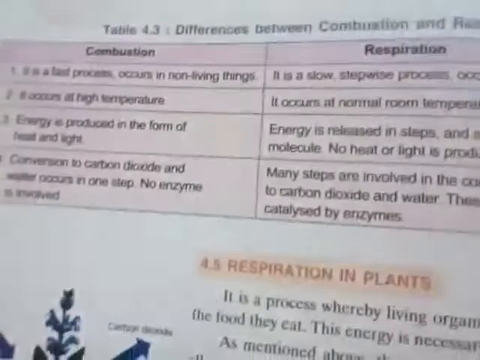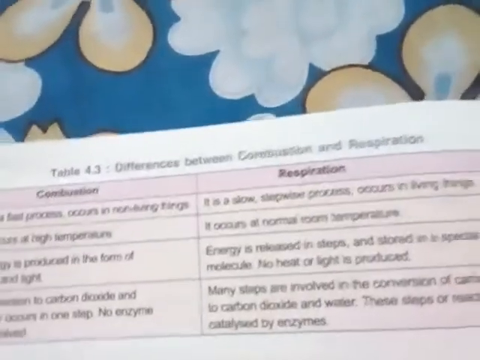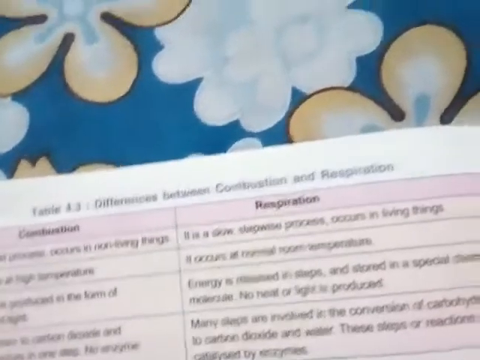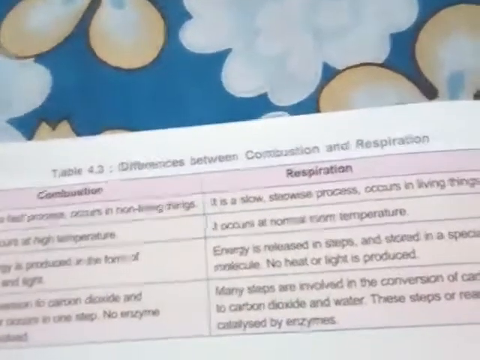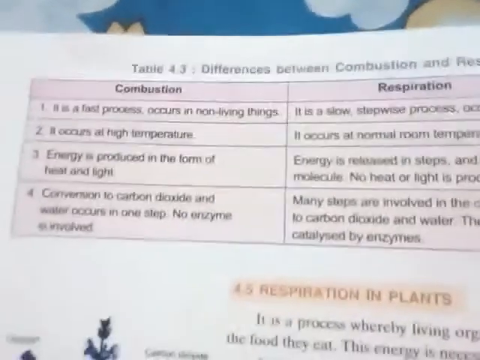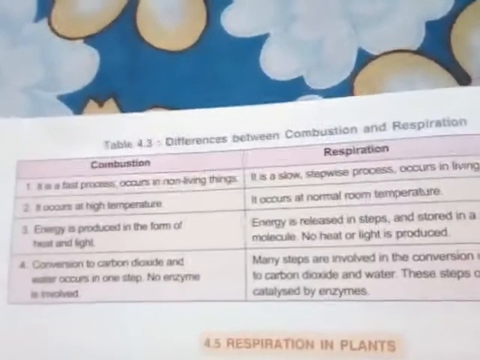So remember, students, when you differentiate combustion and respiration: combustion is a very fast process, but respiration is a slow and steady process.